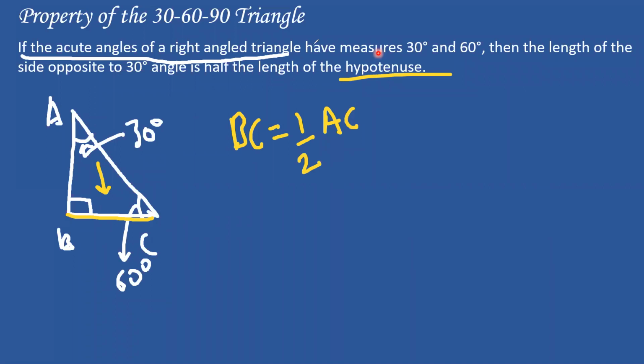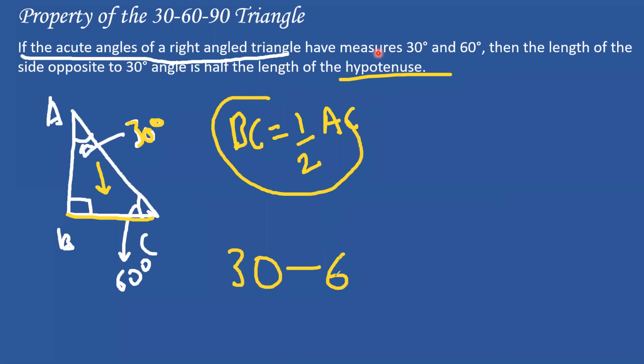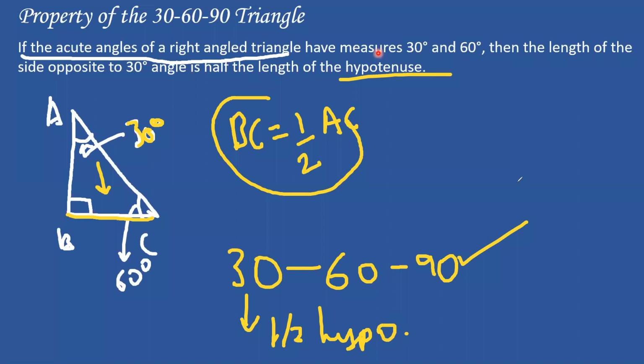So this is nothing but the property of 30-60-90 triangle. So the side opposite to 30 degrees in a right angle triangle, folks, always remember, this is only applicable for a right angle triangle. It is not applicable for normal triangles. The side opposite to 30 degrees, BC, is equal to half AC if the angles are 30, 60 and 90. If these are the angles, then the side opposite to 30 will be half of hypotenuse. This is the property.